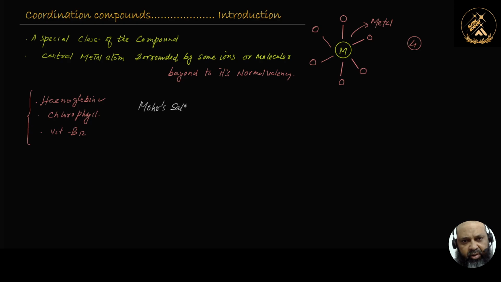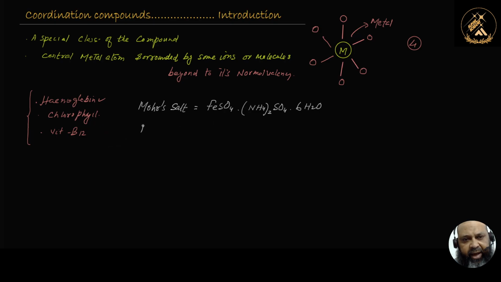That is Mohr's salt. The formula for this compound is FeSO4 connected with (NH4)2SO4·6H2O, two NH4 units are here. That is one of the examples. It is a double salt. That is not a coordination compound.